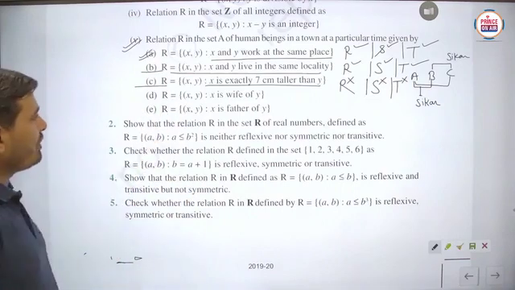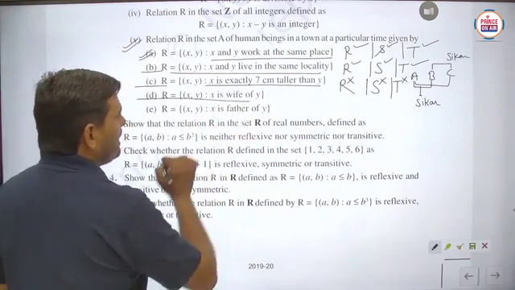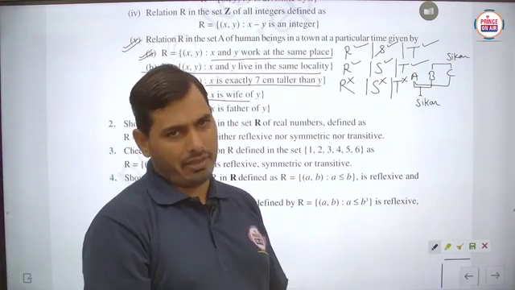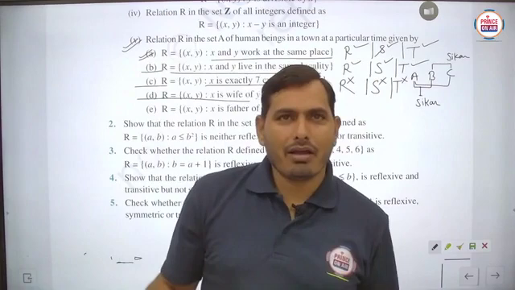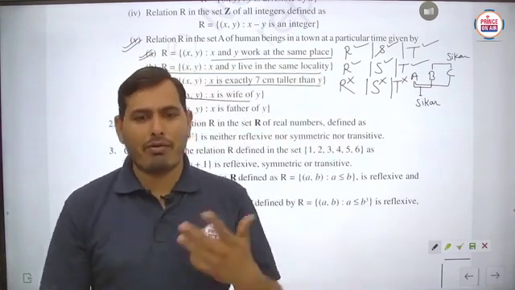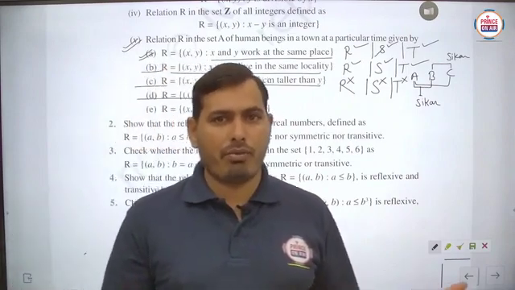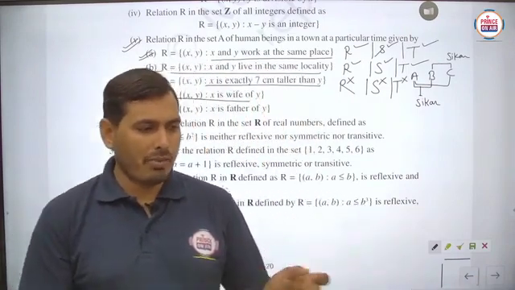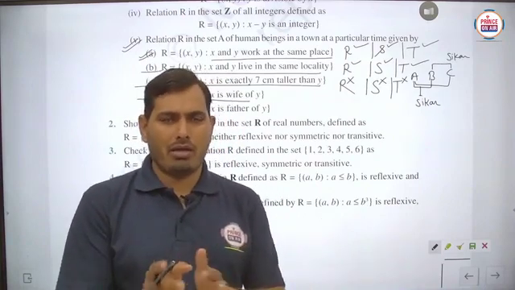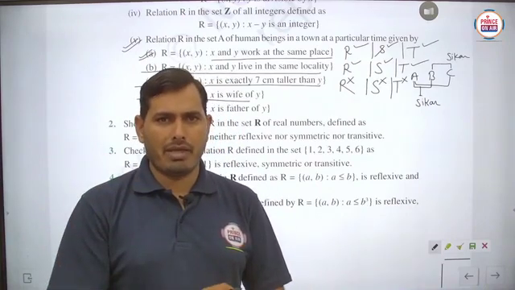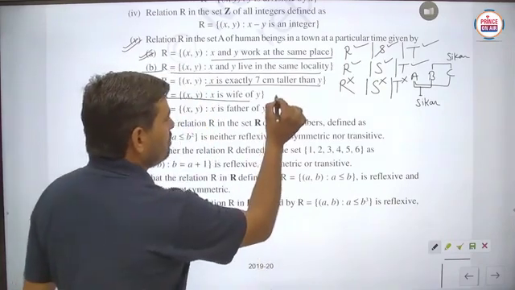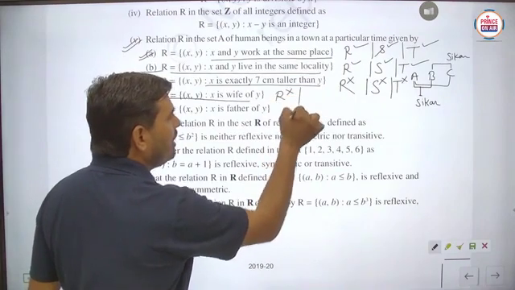Next, the very important question: X, Y such that X is wife of Y. So easily, student, you can check. If any one person is taken, then any person cannot be wife to itself. Is it clear? Either male or female you can take. Suppose you take a male person and check with itself, A comma A belongs to the set of human beings, then A comma A does not belong to R, which means this is not reflexive.